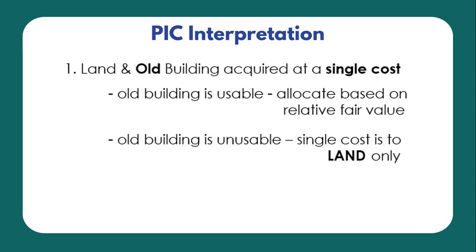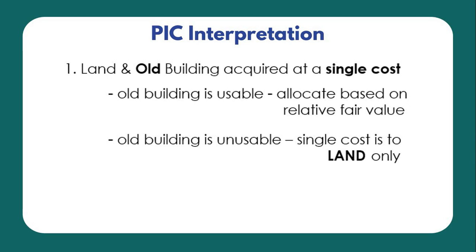Take note, if usable, of course, it can still be used. We can observe on its physical features that the old building can still be used, regardless of whether the entity would really use it afterwards or demolish it. As an evaluation, we evaluated that such old building acquired is still usable.